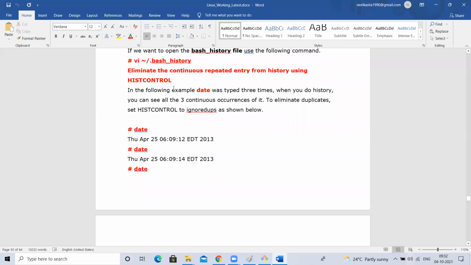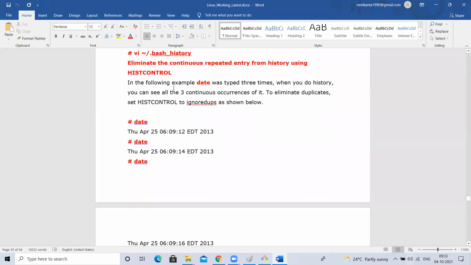For example, if I execute the ls command 10 times, it should be treated as only once. For that we can set HISTCONTROL equal to ignoredups, something like that. If you set it, it will ignore the duplicates. Just information you should be aware of.